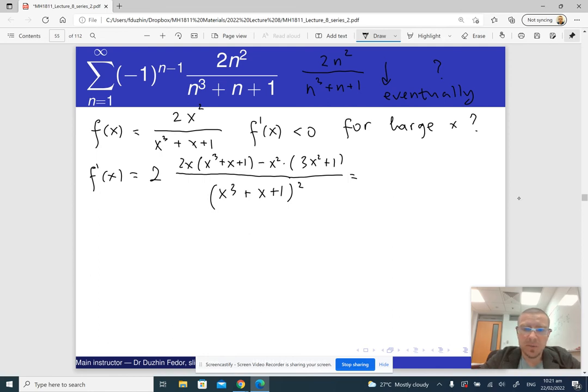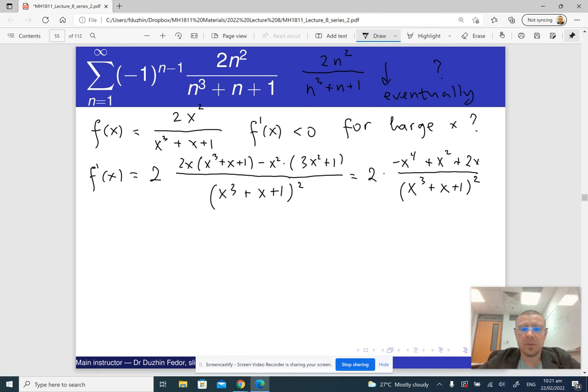So this is really 2 times the numerator over x cubed plus x plus 1 squared. Okay, and the numerator is going to be what? It is going to be 2x to the 4 minus 3x to the 4, which is minus x to the 4, plus 2x squared minus 3x squared, minus x squared, so plus x squared, and plus 2x.